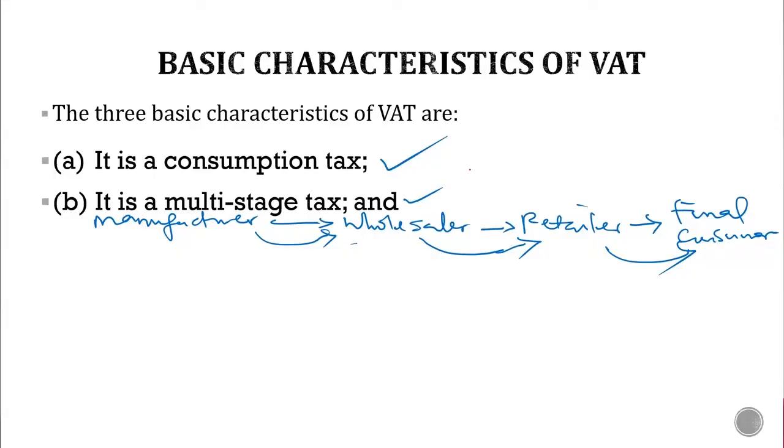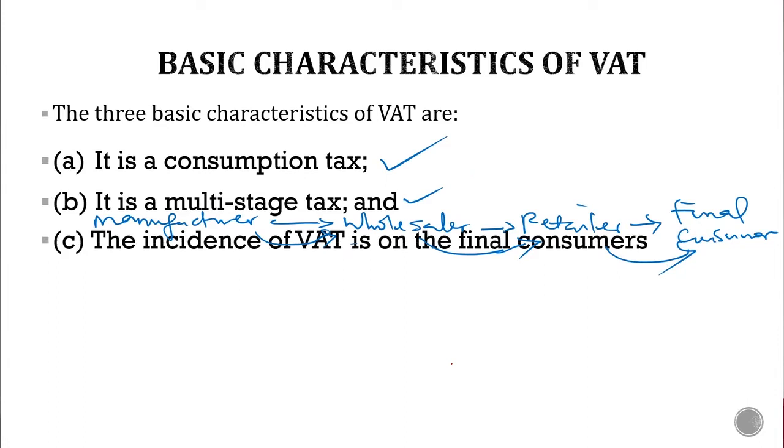The final consumer consumes the product. So that is why the final consumer is the one paying the VAT, because the VAT paid on purchases, he cannot recoup from what? Sales, because he's not selling, he's consuming the product. So VAT is a consumption tax, and it is what? A multi-stage tax. It is levied at these various stages we have mentioned.